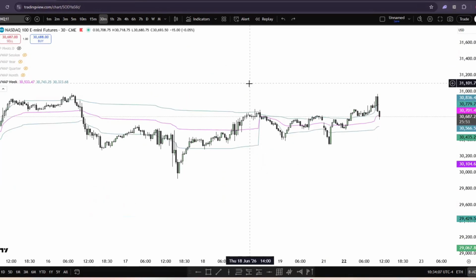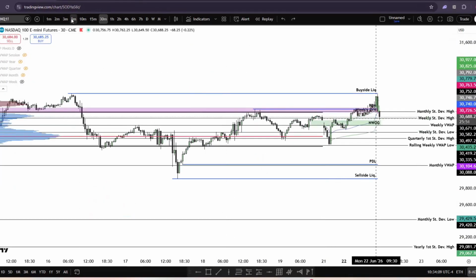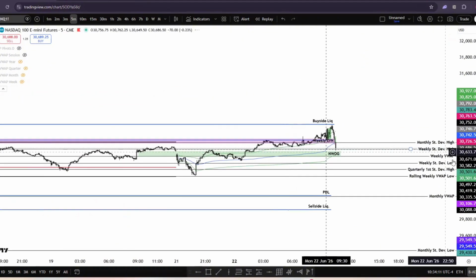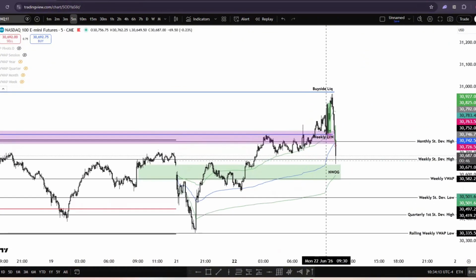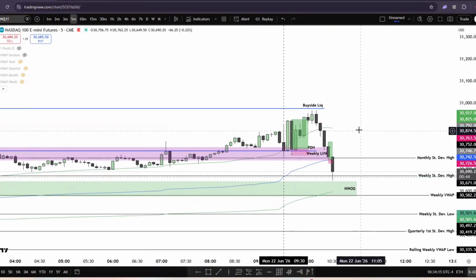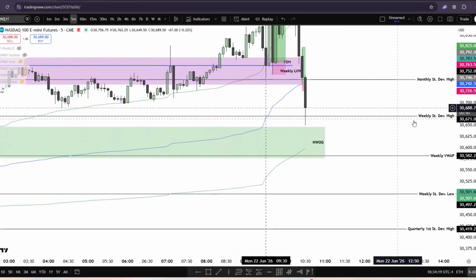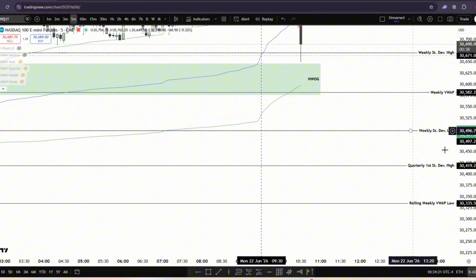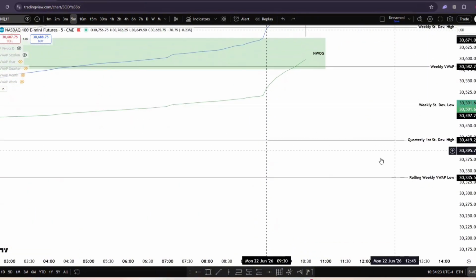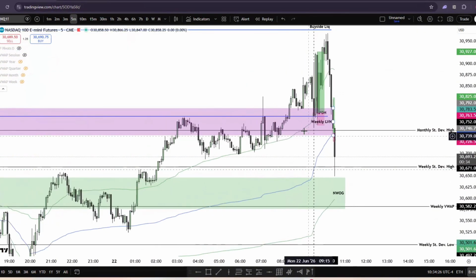So let's bring everything back. Let's go to 5-minute time frame now. And on the 5-minute time frame, what is going on? I have marked all these: monthly standard deviation high, weekly standard deviation high, weekly VWAP, weekly standard deviation low, quarterly and yearly, all of that good stuff.